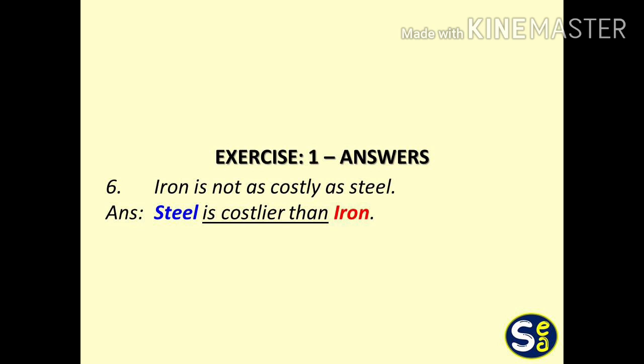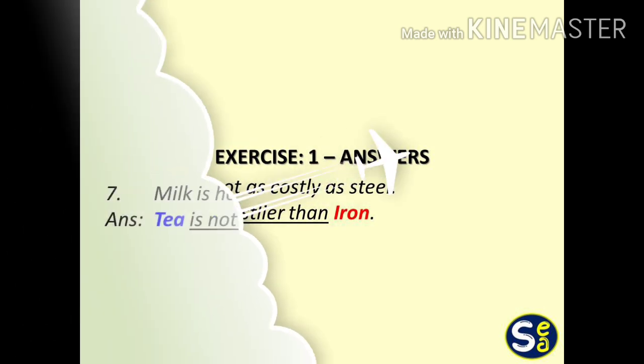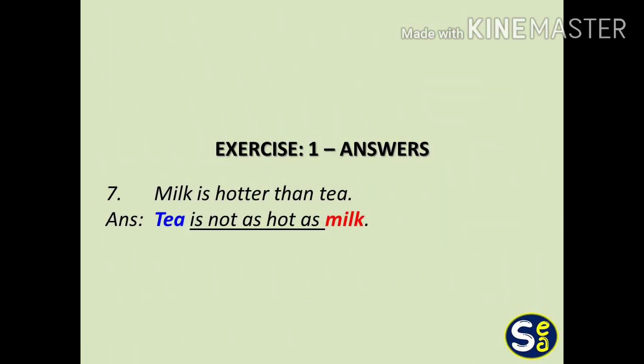The answer is, steel is costlier than iron. The seventh question is, milk is hotter than tea. Hotter than is comparative degree. The positive degree is, tea is not as hot as milk.